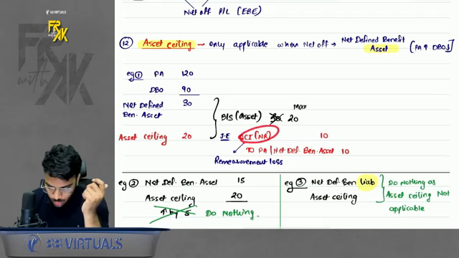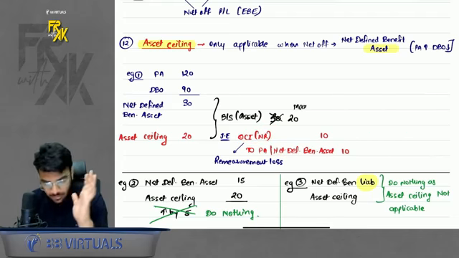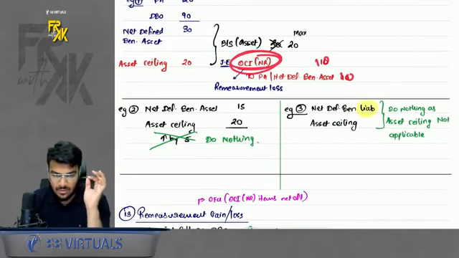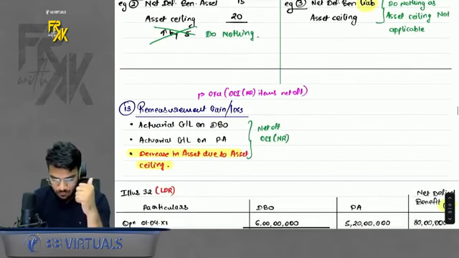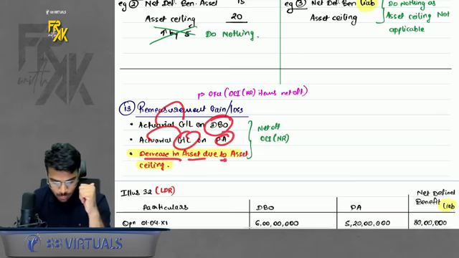So I will debit OCI NR 2, and credit plan asset or net defined benefit asset, because I have to reduce it, 10 rupees, 10 rupees. Do remember that. This will also go to OCI NR. So in OCI NR now there are 3 things. One is actual gain/loss on DBO, one is actual gain/loss on plan asset, and one is decrease in asset due to asset ceiling.